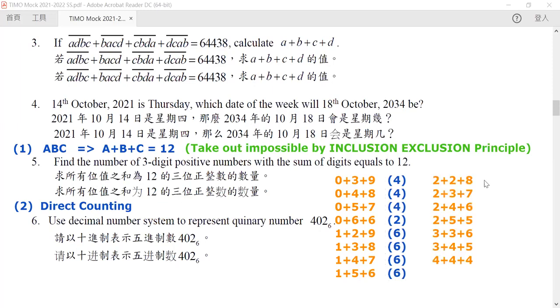Now for our 228, because the 2 and 2 are the same, all it depends on is the position of our 8. So there are only 3 ways of doing this: place it on the 100 digit, the 10th digit, or the unit digit. Now for 237, again, 6 different ways of doing this. And here, 6 different ways.